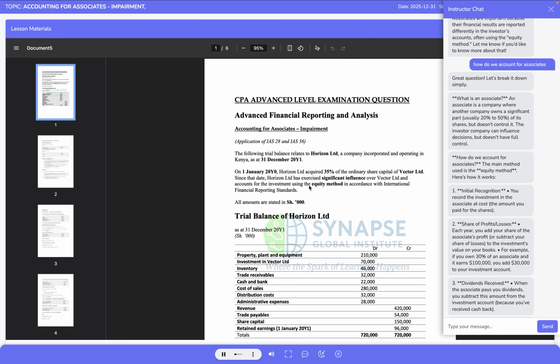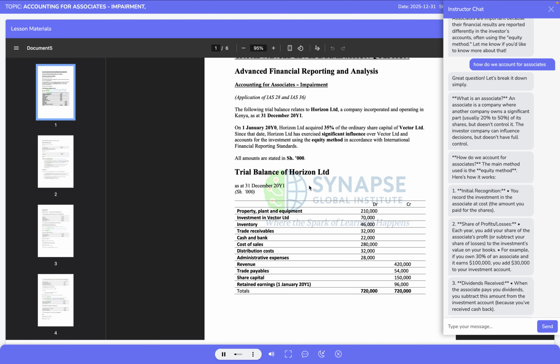We are given a CPA Advanced Level examination question involving Horizon Limited, a company incorporated and operating in Kenya, with financial information presented as at the 31st of December 2021. All monetary amounts in this question are stated in Kenya shillings thousands, which is important to remember to avoid scale errors when presenting workings and final statements.